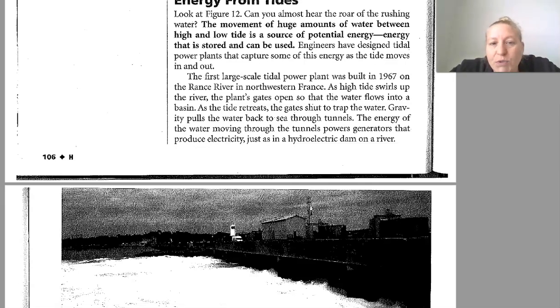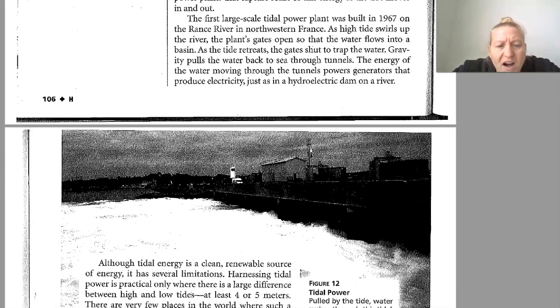As high tide swirls up the river, the plant's gates open so that the water flows into a basin, and as the tide retreats, the gates shut, trapping the water. Gravity pulls the water back to the sea through tunnels. The energy of the water moving through the tunnels powers generators that produce electricity, just like the hydroelectric dam on a river.